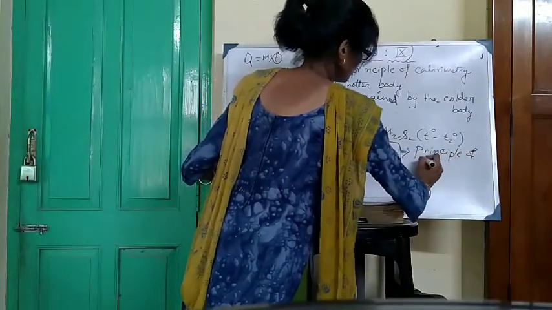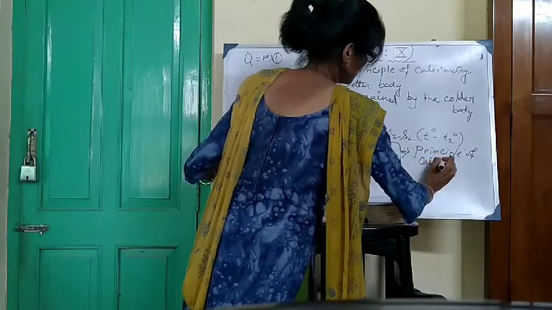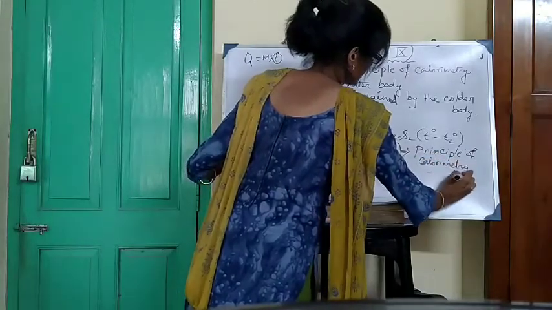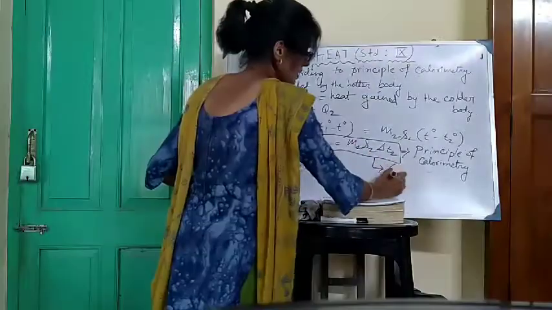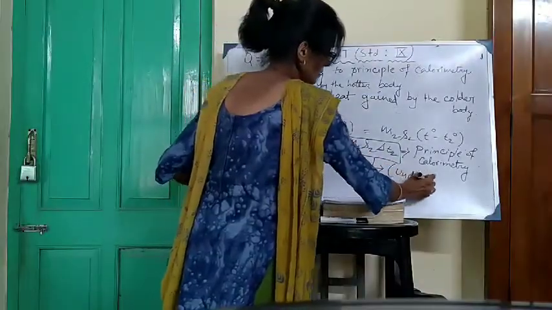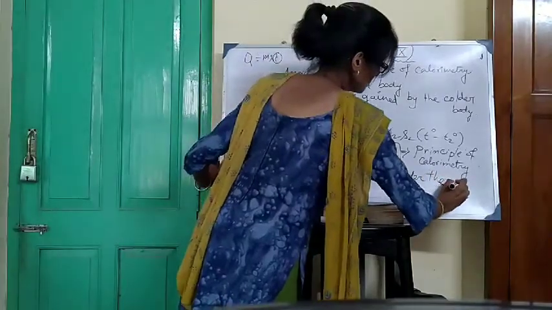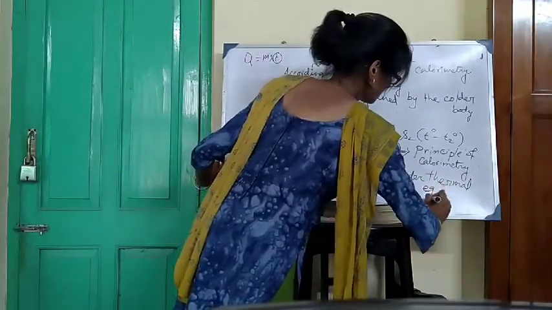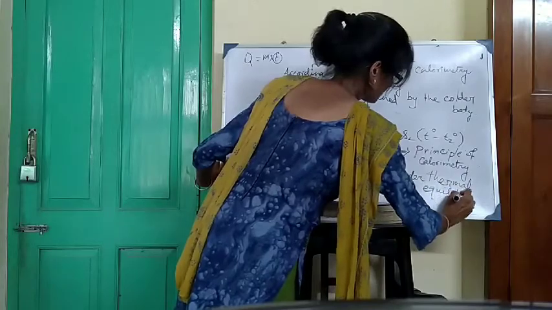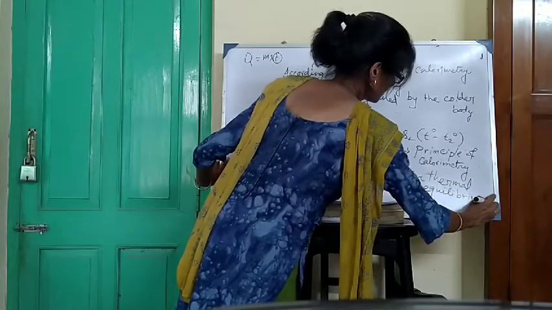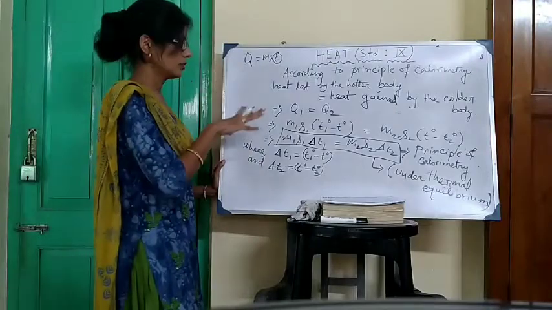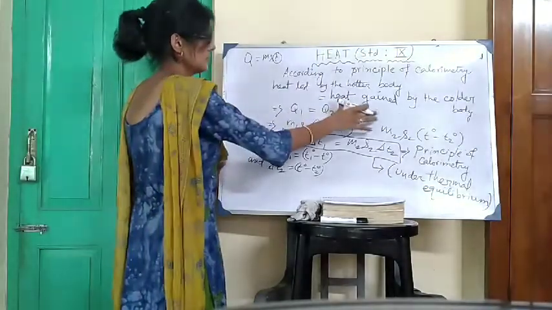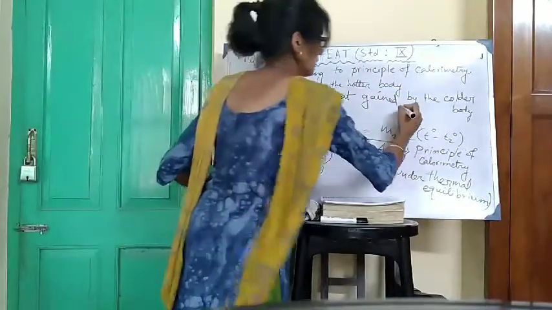Principle of calorimetry. But one condition you have to mention. Which condition? Under thermal equilibrium. Under thermal equilibrium, the heat lost by the hotter body is equal to heat gained by the colder body.